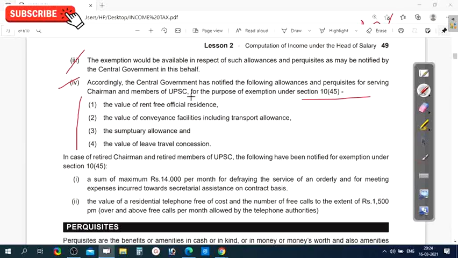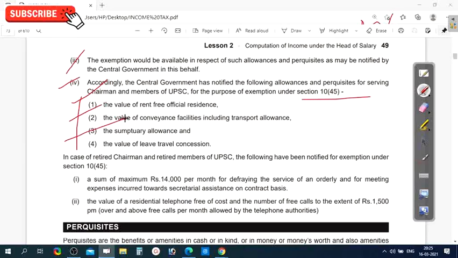These are the list. Let us see the first one, value of rent-free official residence. Any allowance given for the rent-free official residence is exempted from the tax. And the value of conveyance facilities, including transport allowance, any allowance given as a conveyance allowance is exempted from the tax.